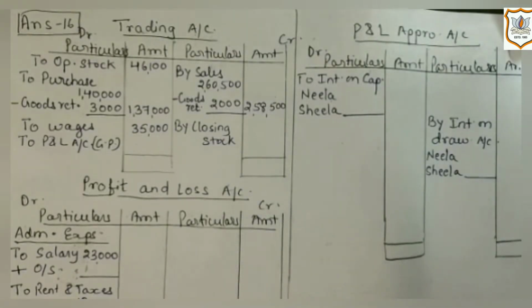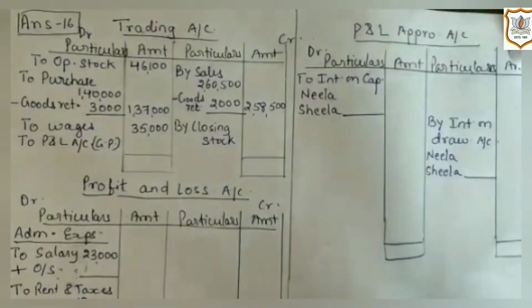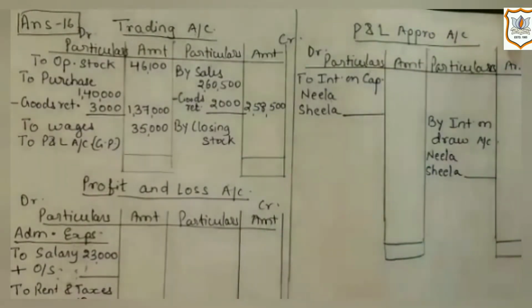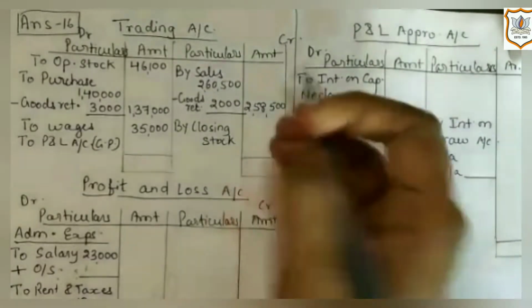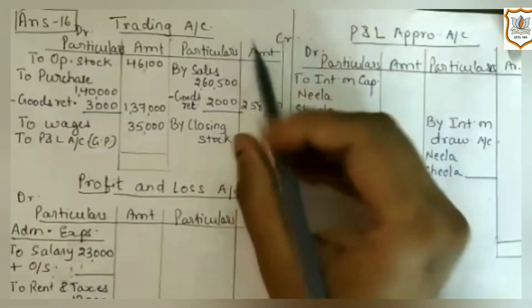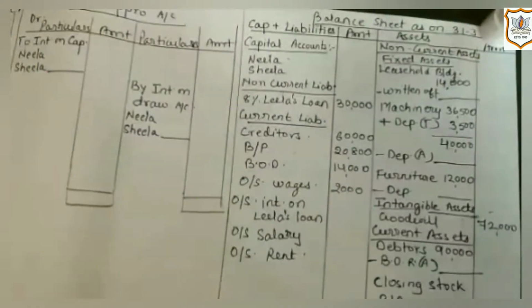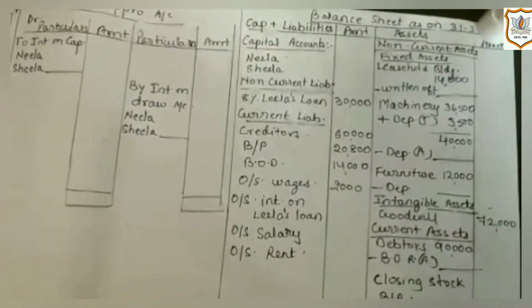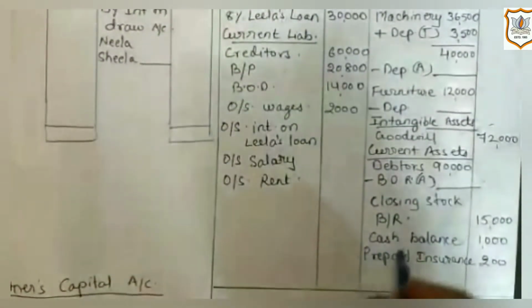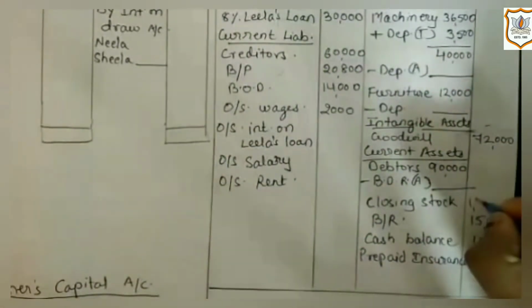I think you all must have remembered concept of prudence, which says an accountant does not take into account anticipated profit but provides for all anticipated loss. So here we will record closing stock at the value of 1,10,000 as it is given in adjustment. So it will have two effects. First effect will be on credit side of trading account, 1,10,000, and second effect would be on asset side in balance sheet under the heading of current assets, 1,10,000.